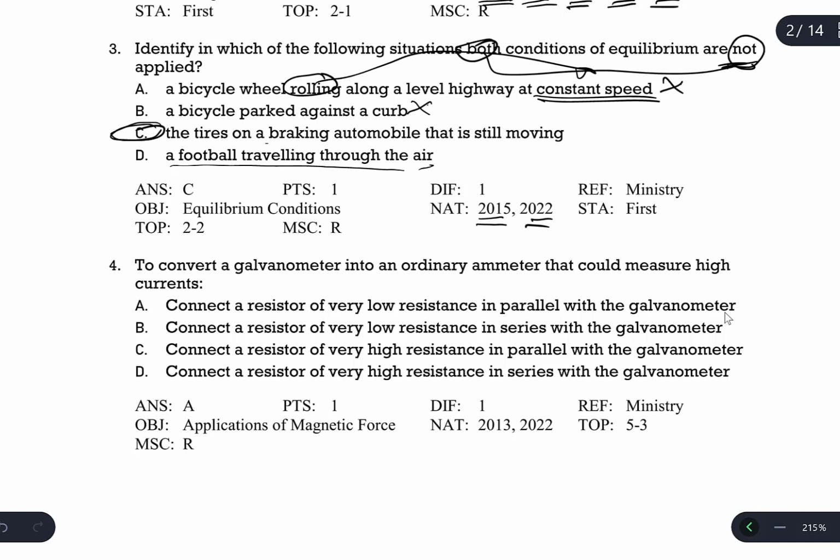If an automobile is braking, the angular speed of the tire is decreasing, and the linear speed of the tire is decreasing. So if both linear and angular speed change, in this case there will be no translational equilibrium and no rotational equilibrium. C is the correct answer for this question.